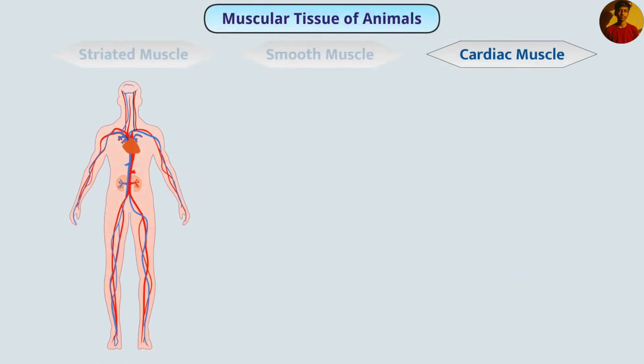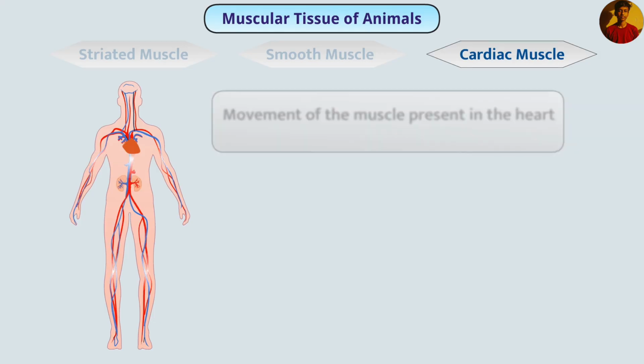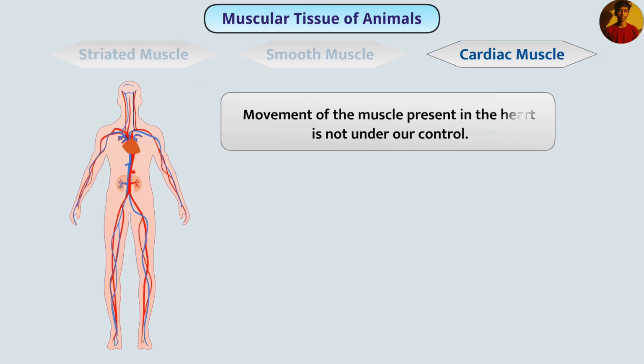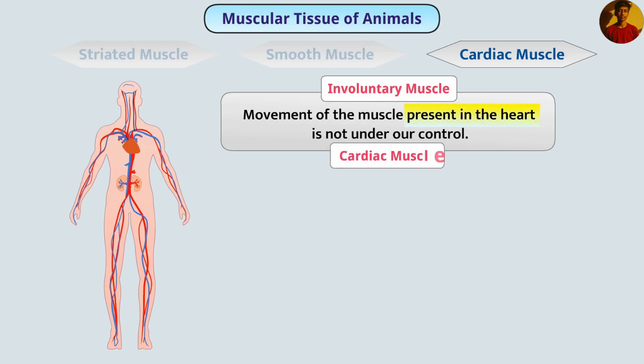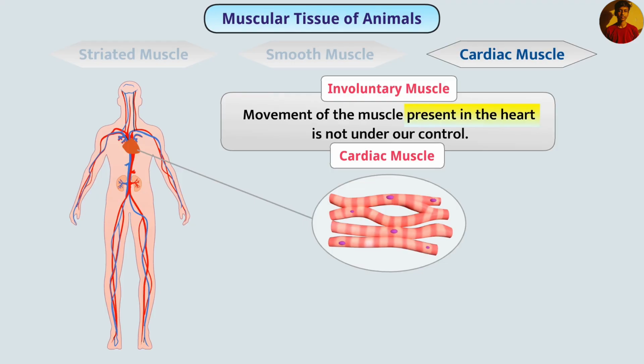In our body, the heart beats continuously. Muscles present in the heart contract and relax rhythmically throughout life, due to which the heart is able to pump blood. The movement of the muscle present in the heart is not under our control. Therefore, it is an involuntary muscle. Since this involuntary muscle is present in the heart, it is called cardiac muscle. When this muscle is observed with the help of a microscope, alternate bands of dark and light colors are observed. The cells of this muscle are cylindrical, branched, and uninucleate.